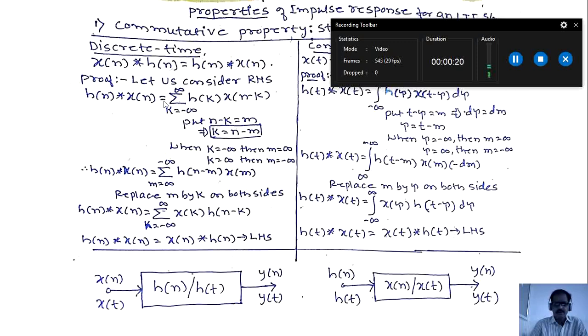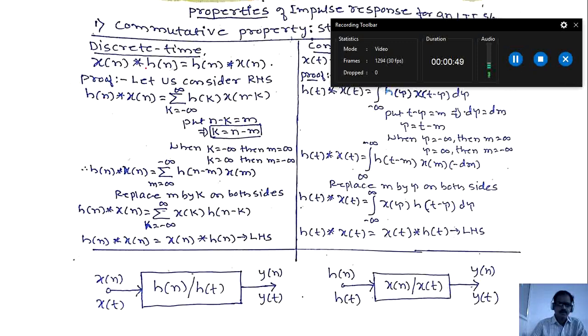The commutative property states that the impulse response of the LTS system can be interchanged with the input. We will get the same output y of n. So I interchange here, interchange of the LTS system as shown here. This is h of n, this is x of n. We will get the same output y of n. For continuous, h of t is the input and the impulse response is taken as x of t, which gives the same output y of t.